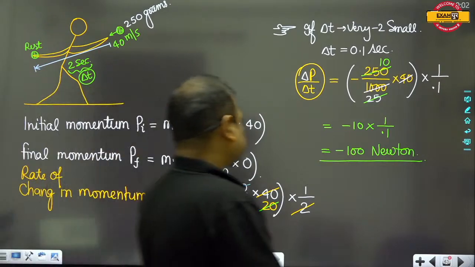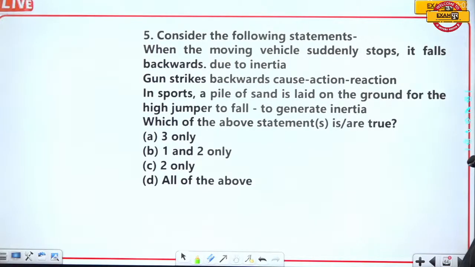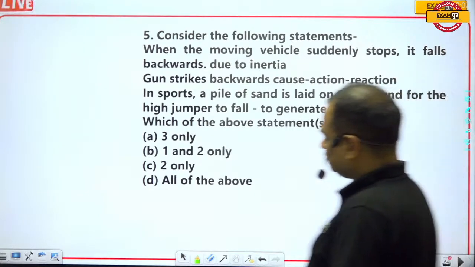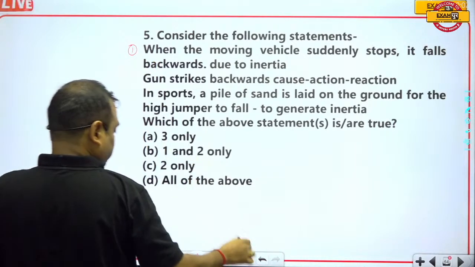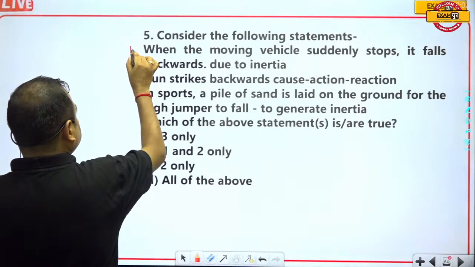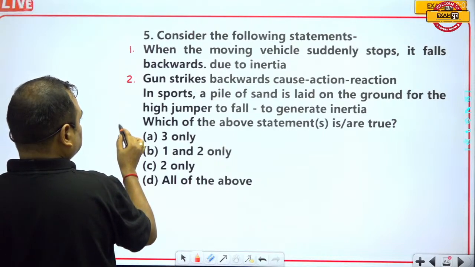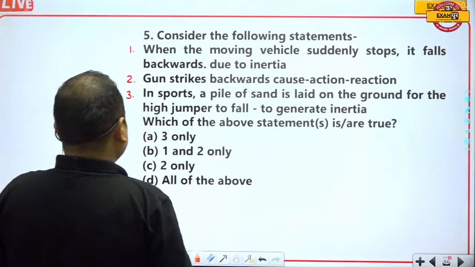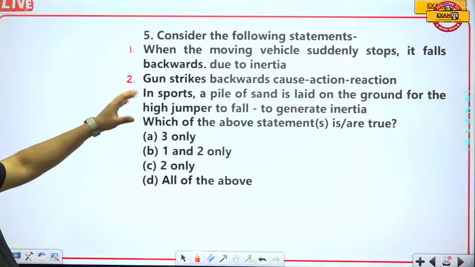Okay, so this is 100 newton. Now let's move to another question. Consider the following statements: when the moving vehicle suddenly stops, it falls backwards. Suppose that this is first, and this is second, and this is third.